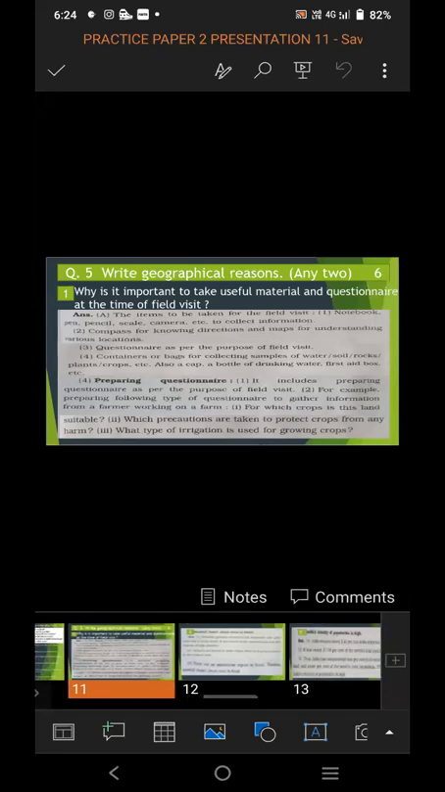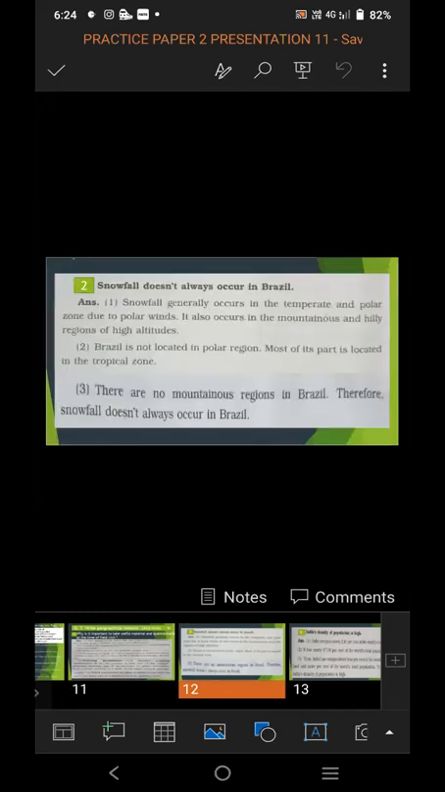4 give reasons are given. From those 4, read all the 4 give reasons properly. Select any 2 which you can write perfectly and particularly. And the answer you are going to write should be appropriate to the question. So question 5 is write geographical reason. Any 2, it is of 6 marks.